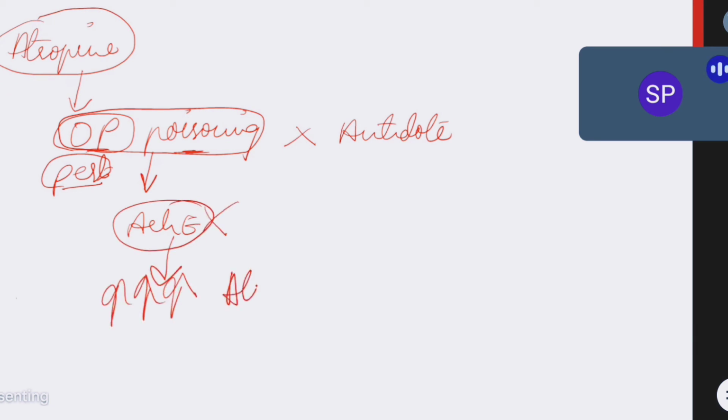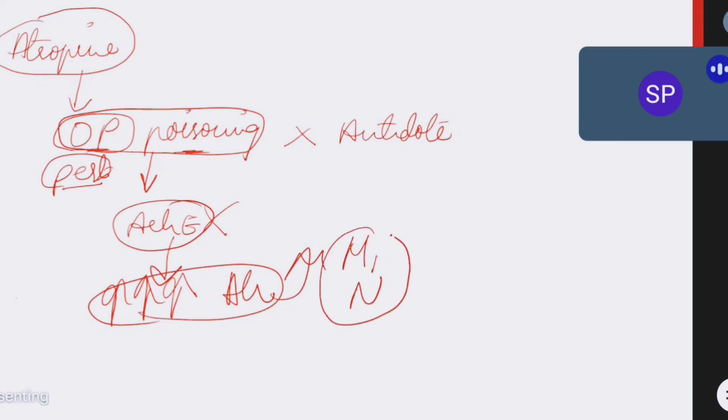When acetylcholine increases in the body, what happens? The patient will have all cholinergic actions, muscarinic and nicotinic, particularly muscarinic M1, M2, M3, M4, and M5. All muscarinic and nicotinic actions will increase rapidly. So in this condition, atropine is given. Atropine will block the muscarinic actions and stop all the cholinergic actions in the body, and through that it will save the patient.